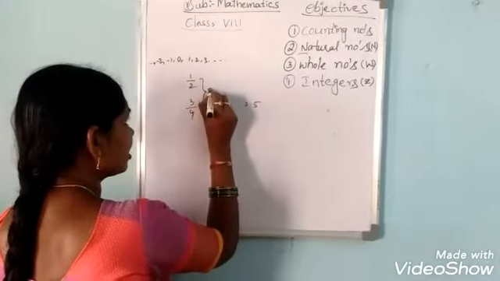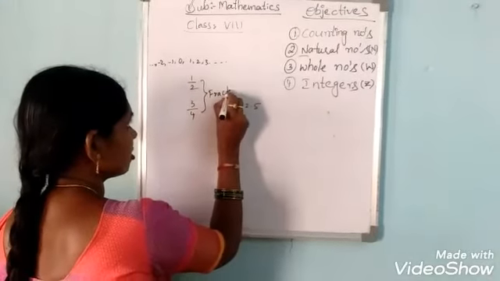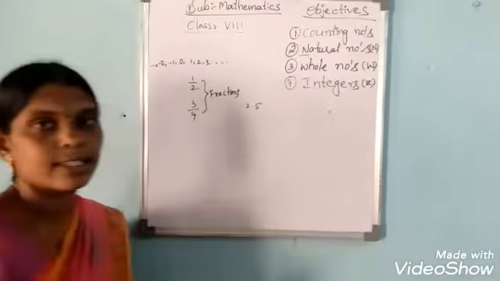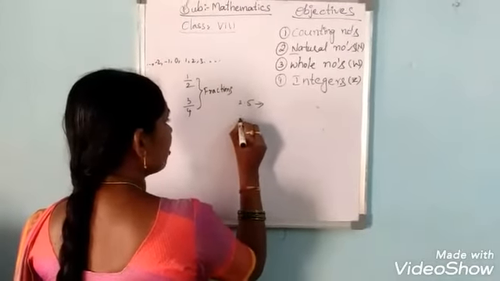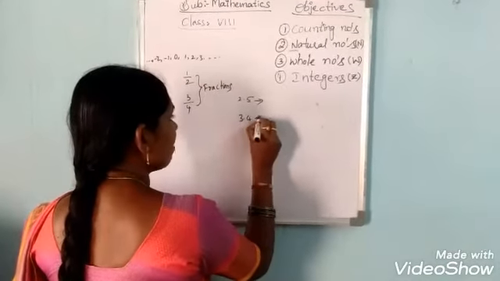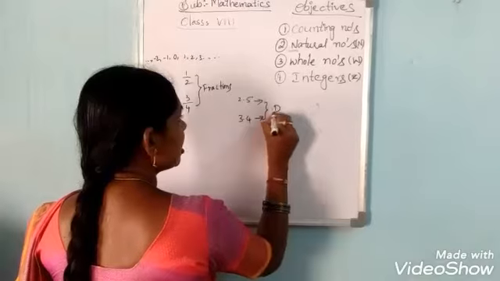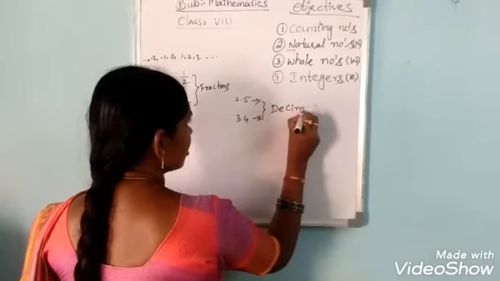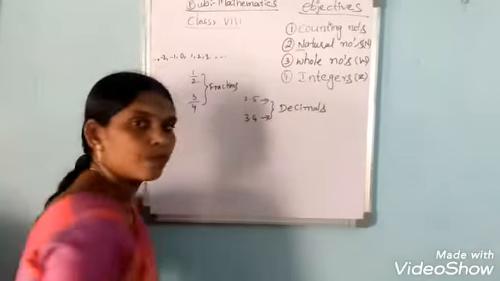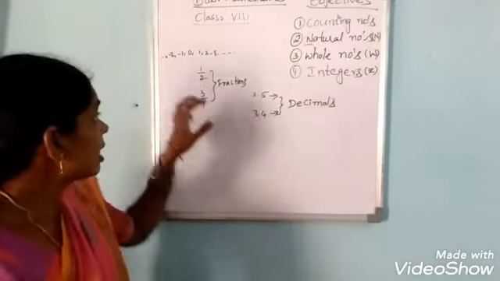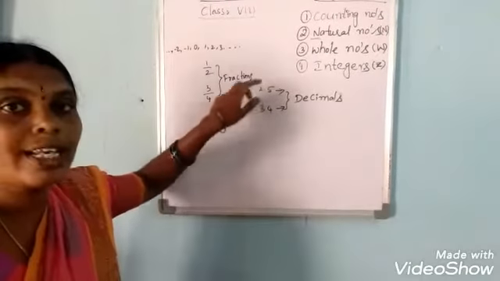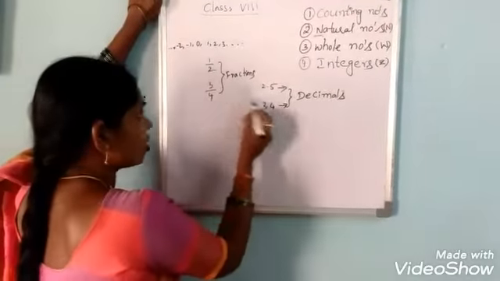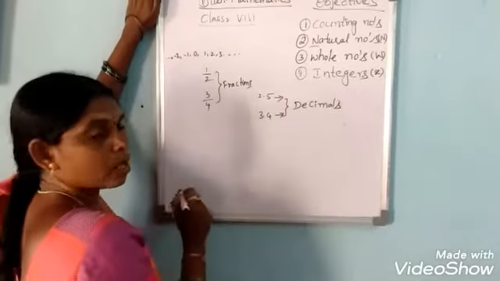These all are called fractions. Yes or no? Yes. And numbers of this type, 3.4, are called decimals. So 1/2 and 3/4 are fractions, and 2.5 and 3.4 are decimals.